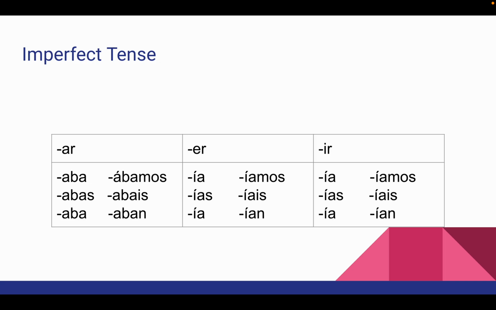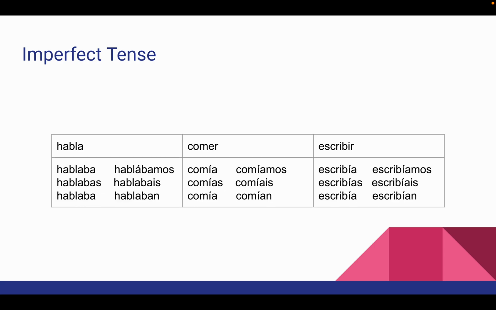So ER verbs and IR verbs, there's an accent on every I, and they are the same. So that makes it a little easier. You just have to remember one kind of ending for both ER and IR verbs, and they become ía, ías, ía, íamos, íais, ían.